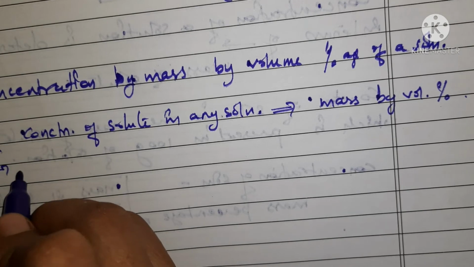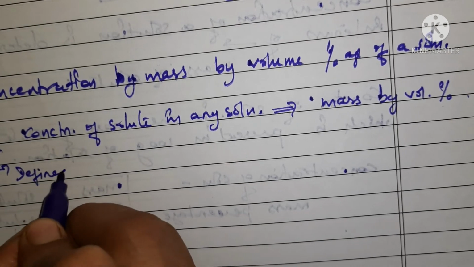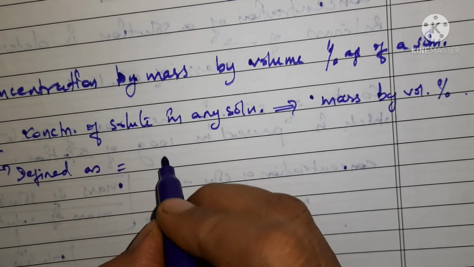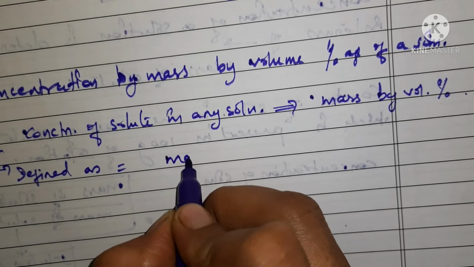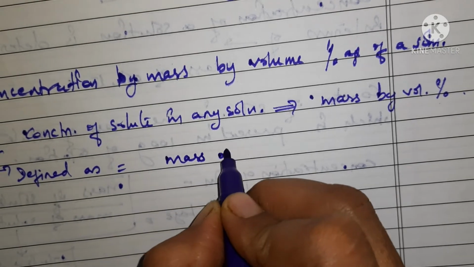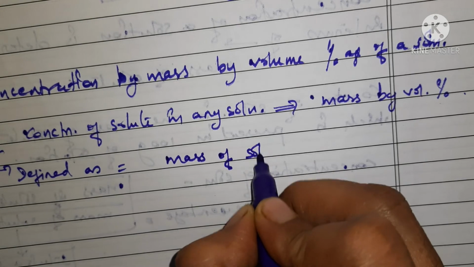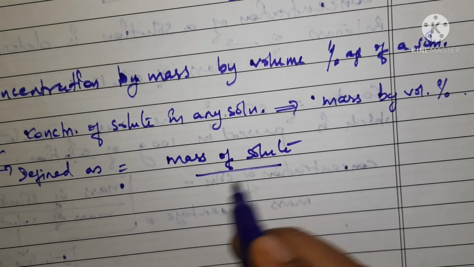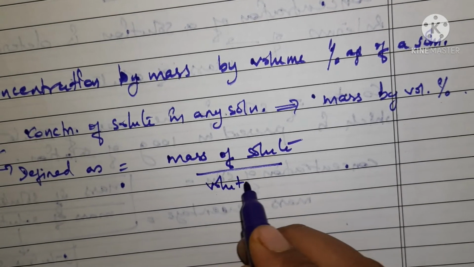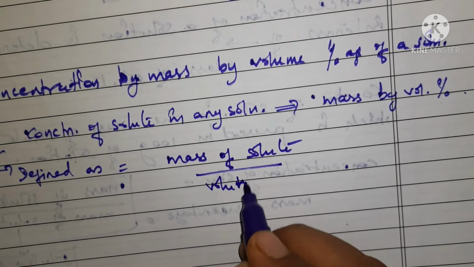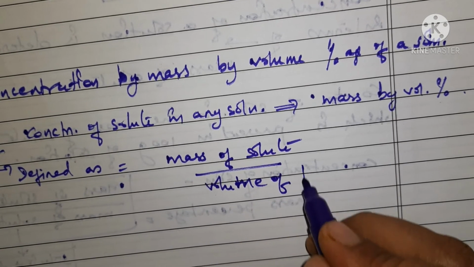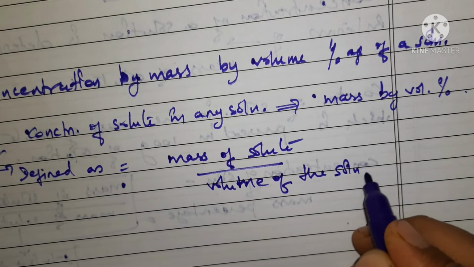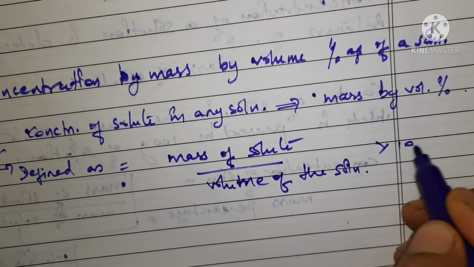It is defined as a ratio of mass of solute to volume of the solution, and into 100.